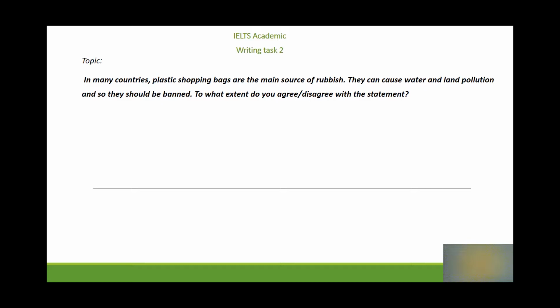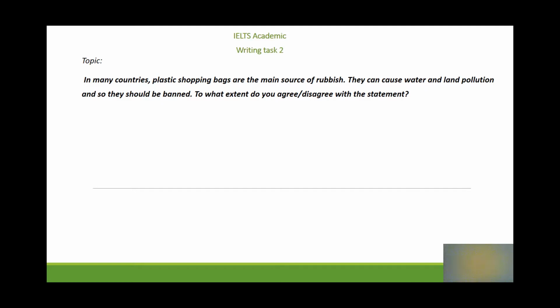So today's topic, as you can see here, is the following. In many countries, plastic shopping bags represent the main source of rubbish. They can cause water and land pollution and so they should be banned. To what extent do you disagree with this statement?